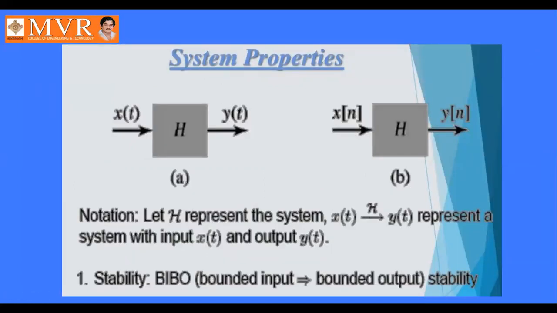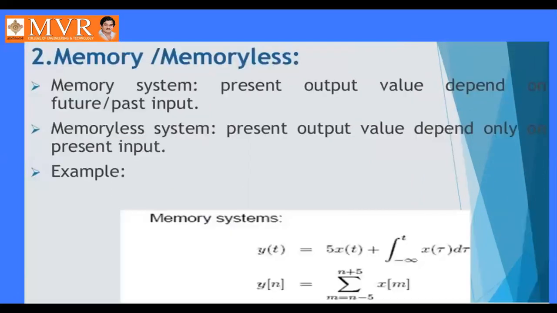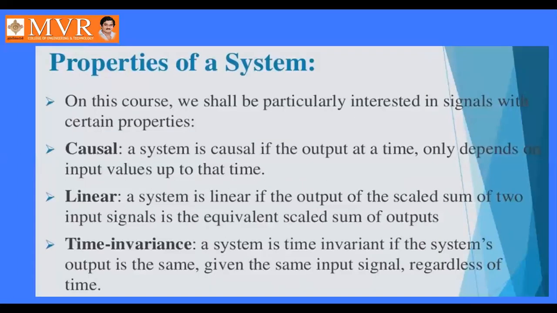Next, coming to the system properties. System properties are like this: notation, stability. These are all the system properties.